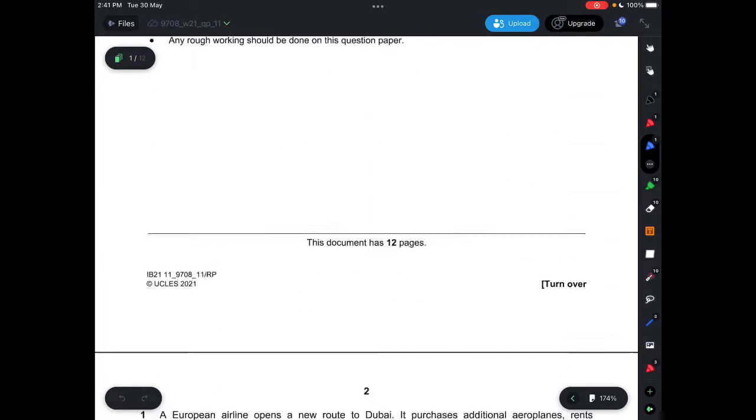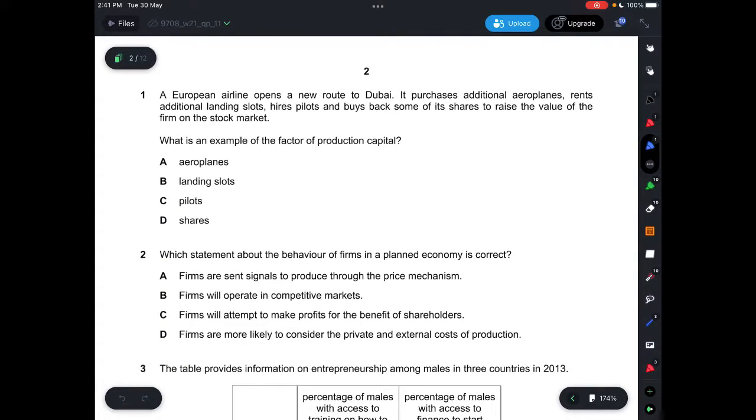Alright, let's start. First question, it says, a European airline opens a new route to Dubai. It purchases additional airplanes, rents additional landing slots, hires pilots, and buys back some of its shares to raise the value of the firm on the stock market. And what is an example of the factor of production capital?